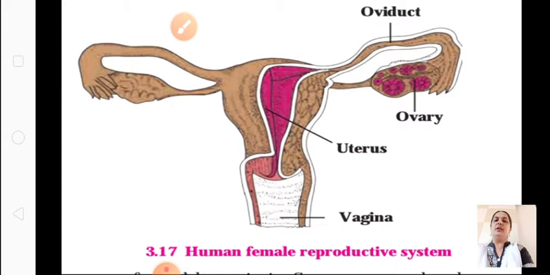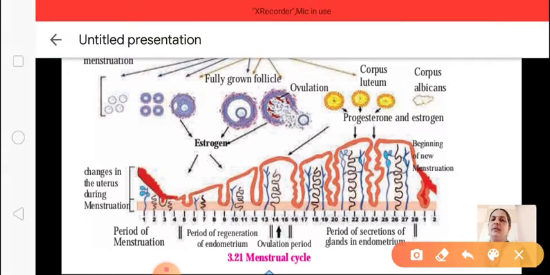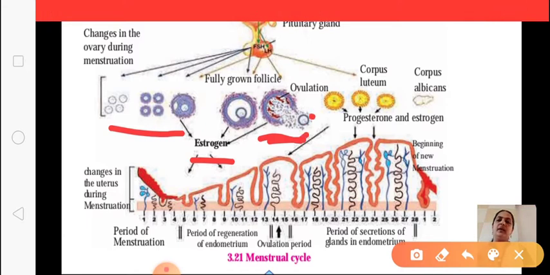See, this is the figure of ovulation. This is the menstrual cycle. There is a period of around 30 days. First, you can see here, the follicle is formed. It is grown with the help of follicle stimulating hormone, and it is developed with the help of estrogen. After that, it is released over here. See, this is ovulation. That means the follicle bursts open and the egg is released. This is around the middle of the cycle, the 13th, 14th, 15th day. On this day, ovulation takes place.